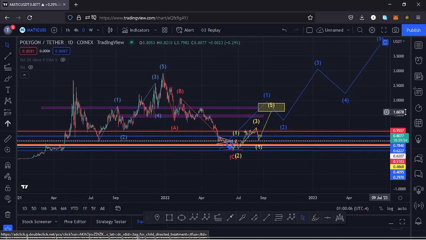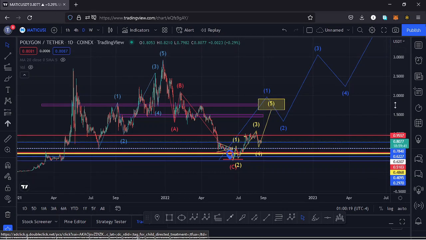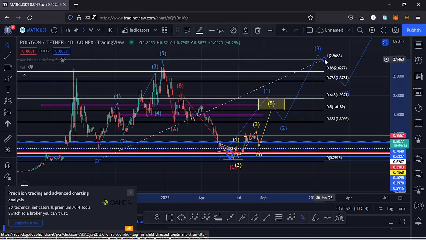But before we see an all-time high, we first need to see our first wave to the upside, which I have a target area for here on the charts, this yellow target area between the $1.95 mark and the $1.65 mark. I'm basing it on the Fibonaccis, connecting the low that we have down here to the all-time high. You can see that my yellow target area for that first wave lies between the fib level 0.618 and the fib level 0.5, which is the minimum that I expect that first wave to the upside to do.